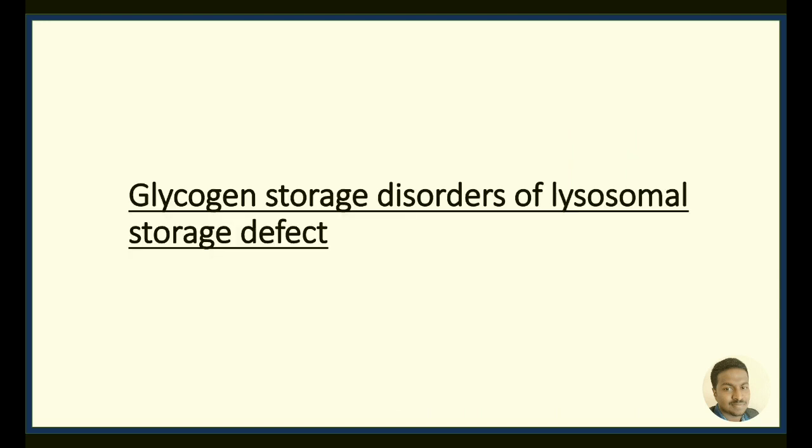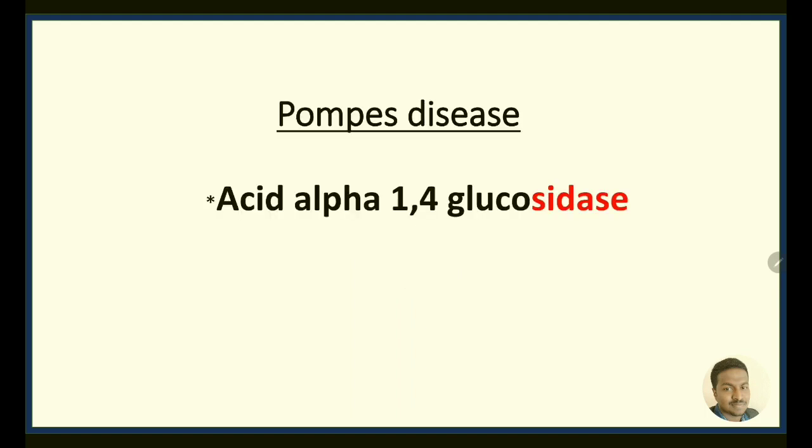Coming to the glycogen storage disorders of lysosomal storage defect. Do you guess what that defect is? If you have guessed Pompe's disease, then your guess is correct. In Pompe's disease, the enzyme defect is acid alpha 1,4 glucosidase.